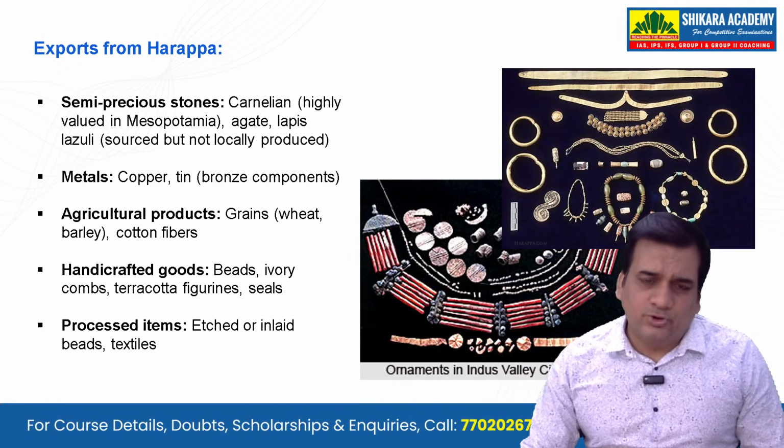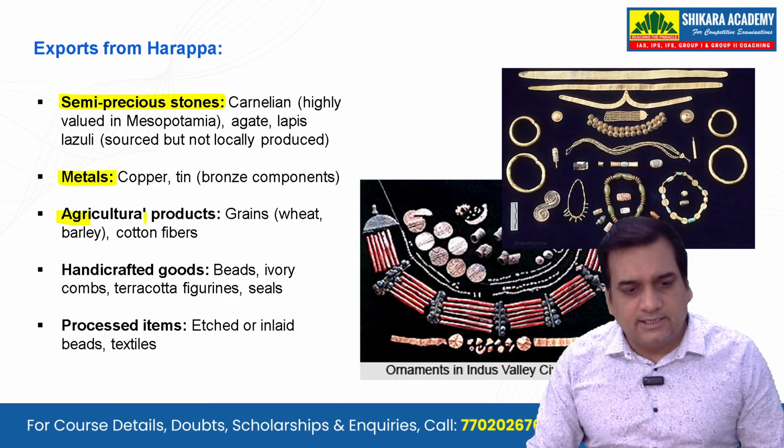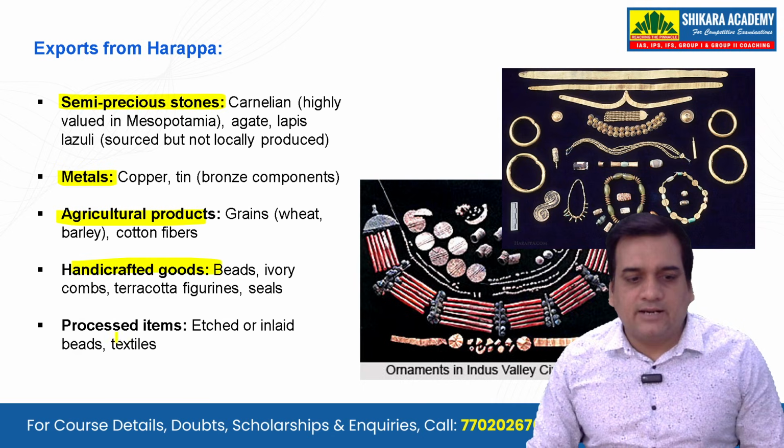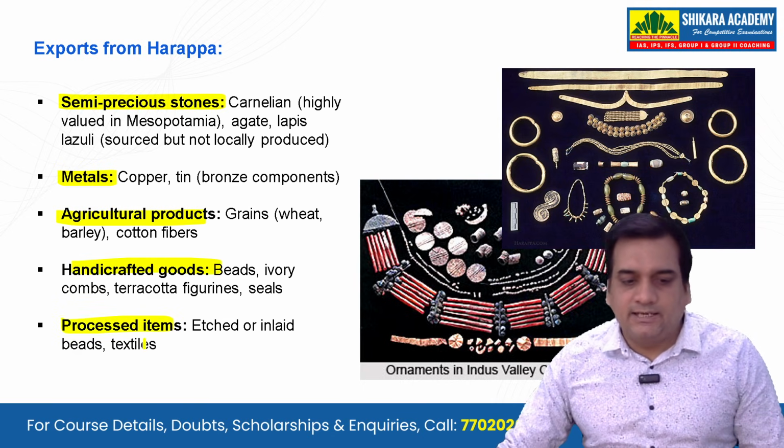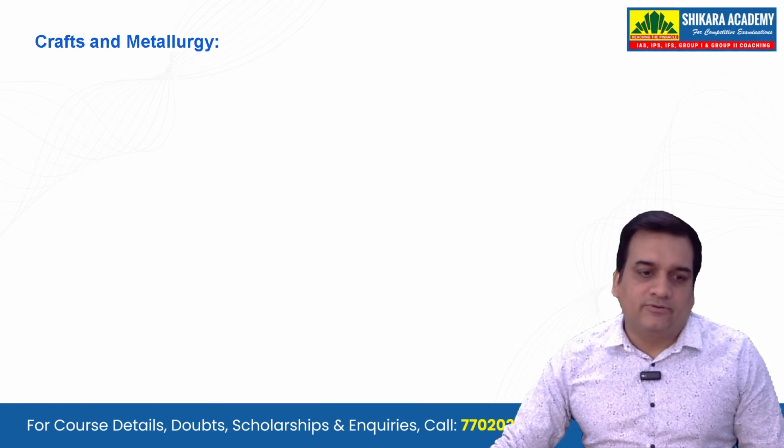What about the exports from Harappa? What was exported? Semi-precious stones were exported, the metals, the agricultural products, the handcrafted goods, as well as processed items like the etched or inlaid beads or the textiles were exported from Harappa.